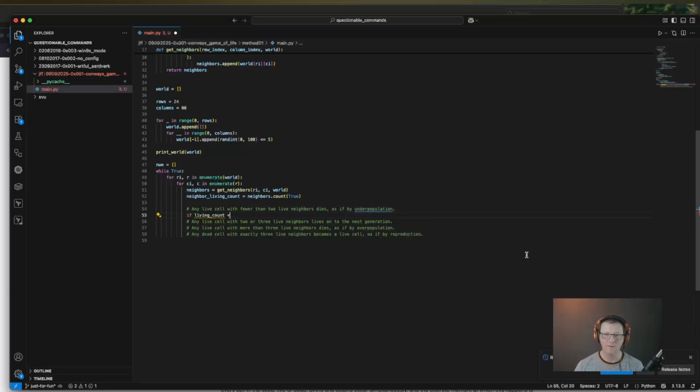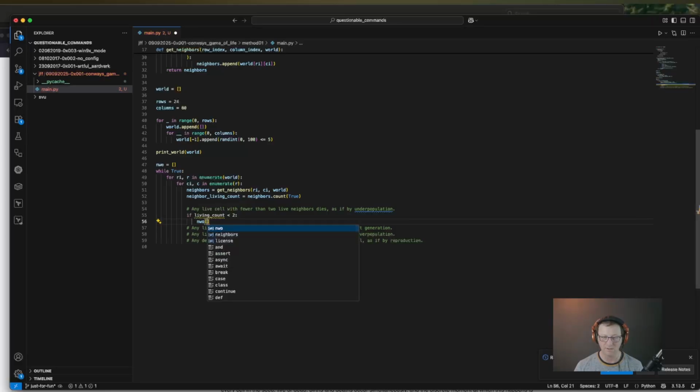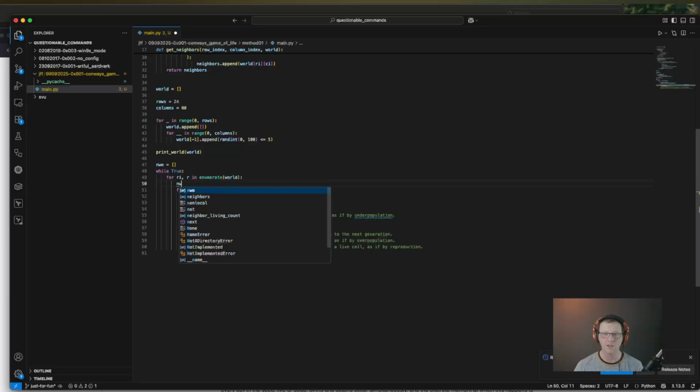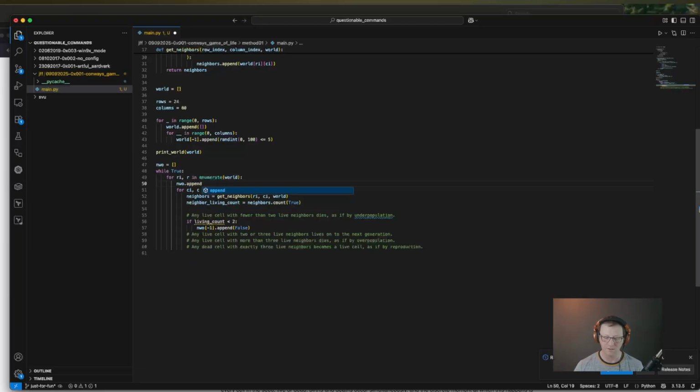Alright. If living count is less than 2, new_world_order[-1].append(False). Now, I've missed something here. Every single time that we start looping over a new row in world, we need to append an empty list so that we will always have a -1 inside of new_world_order. So, wo.append an empty list.